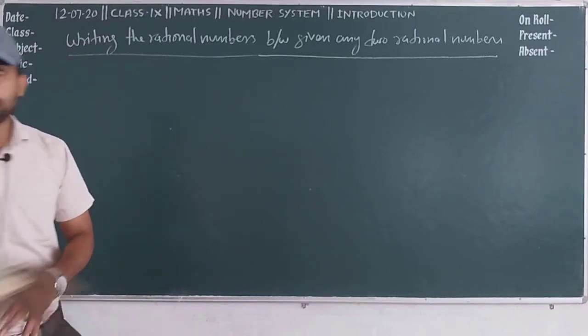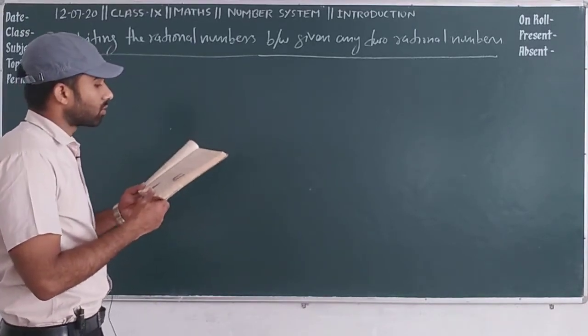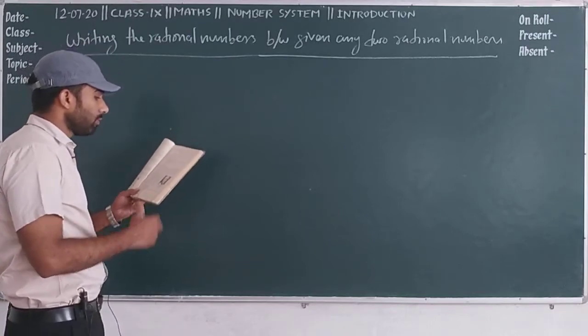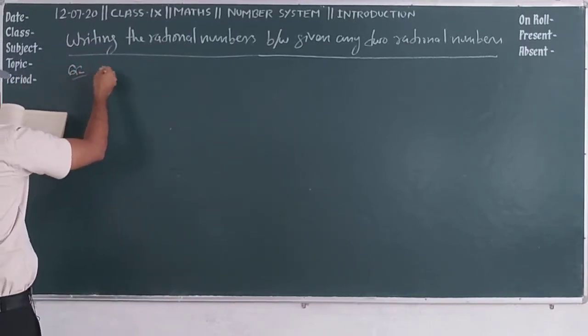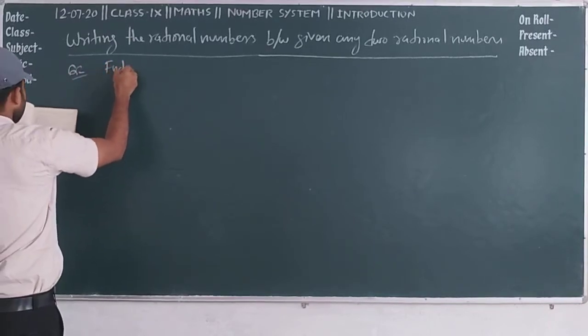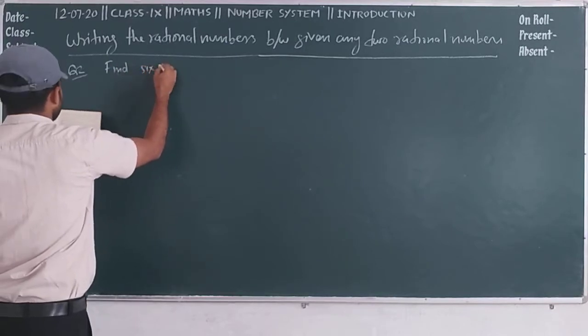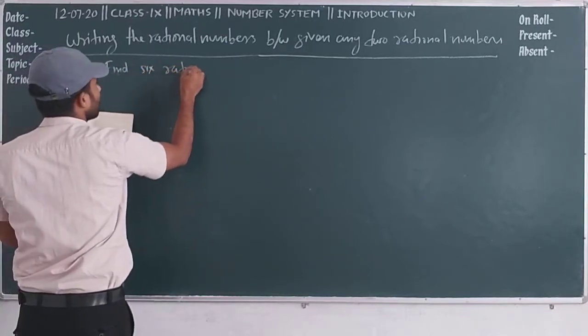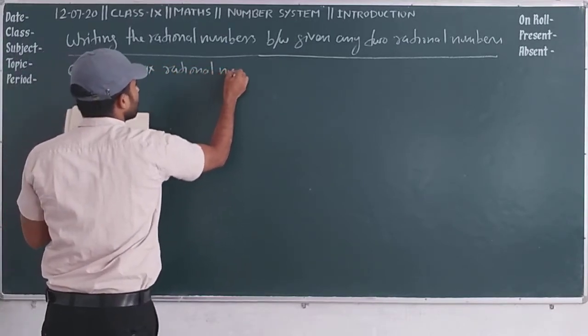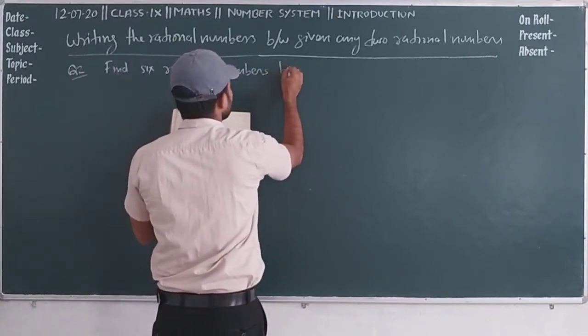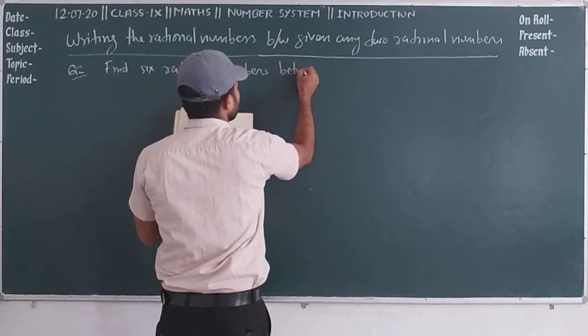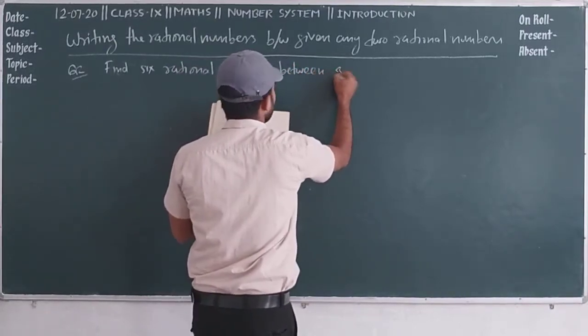So here we are going to use NCERT book exercise 1.1, question number 2. Question number 2 says find 6 rational numbers between 3 and 4.